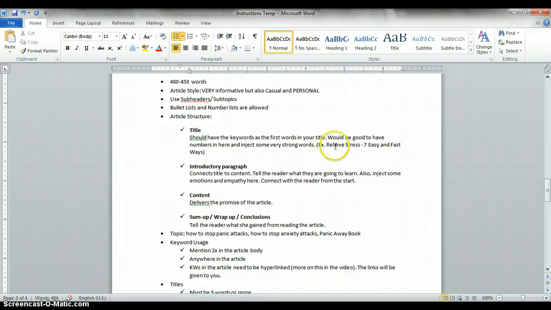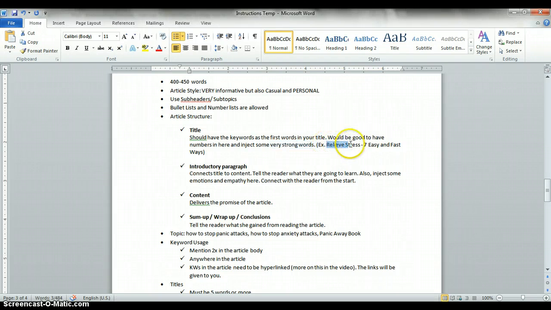So they'll read your article. All right, so there are 3 things. First is the keywords should be the first words you use. We have that here. And then you should have a number. By the way, for the number, it has to be an odd number. The best numbers to use are 3, 5, 7, or 10. So 5 easy ways, 3 easy ways, 3 steps, 5 steps, 7 steps, or 10 tips. So 3, 5, 7, and 10. Alright, so we have the number here, and then some very strong words, meaning you just want to emphasize things.